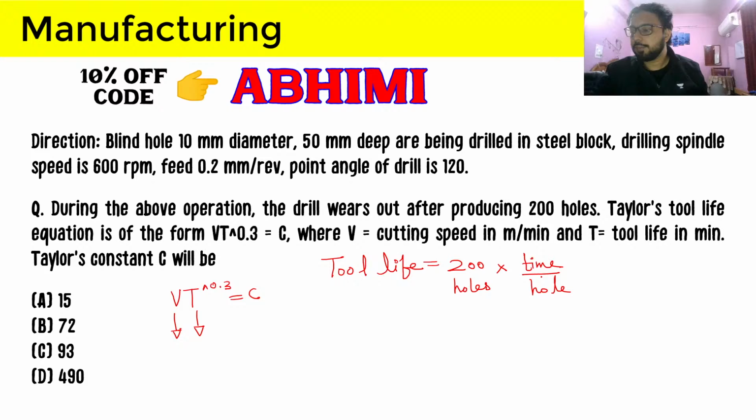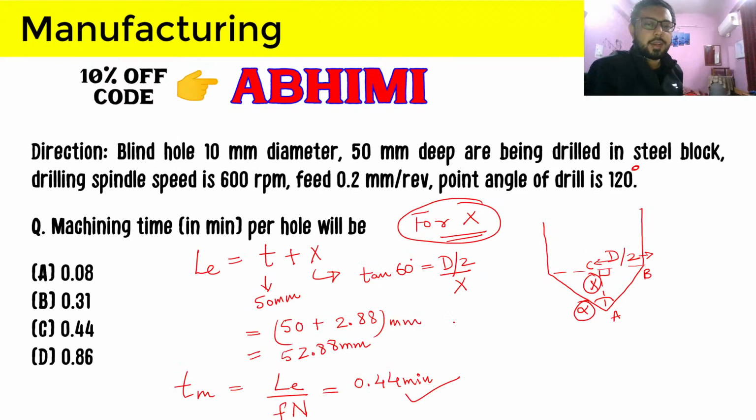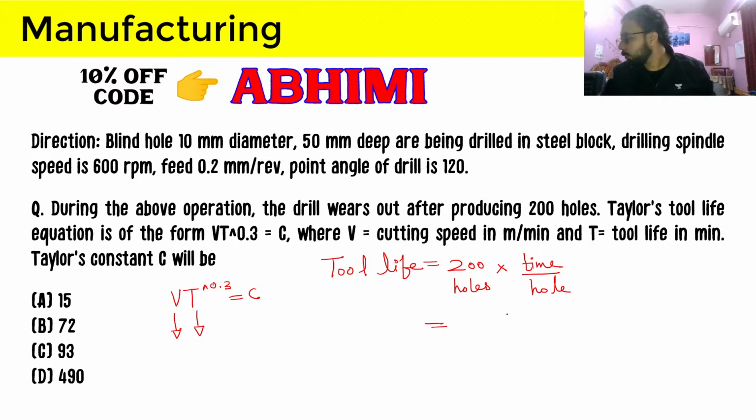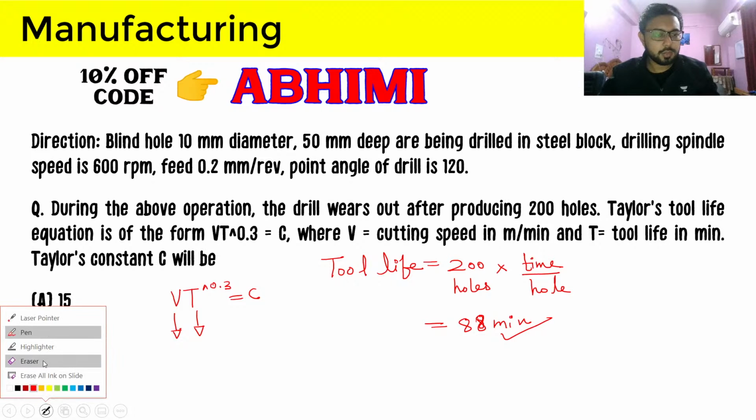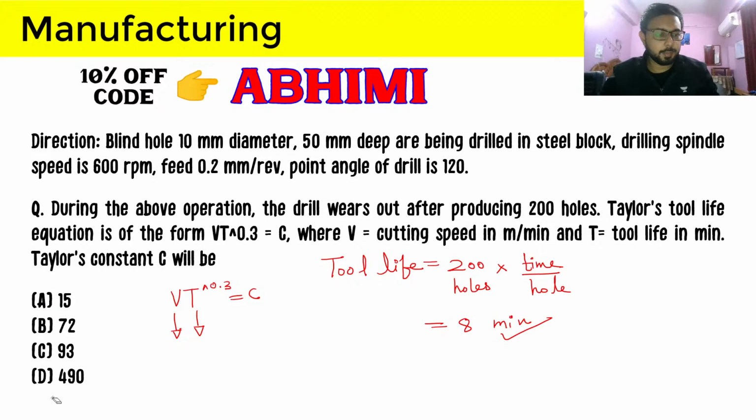So the machining time will be, we have calculated the machining time and it came out to be 0.44. So 0.44 into 200 will give us the tool life. 200 into 0.44 is 88 minutes. So 88 minutes is the time after which the tool will just not be usable. So we can use the tool till this 88-minute duration.